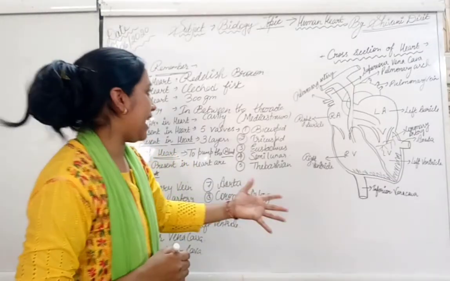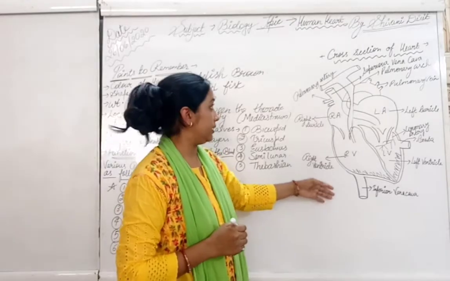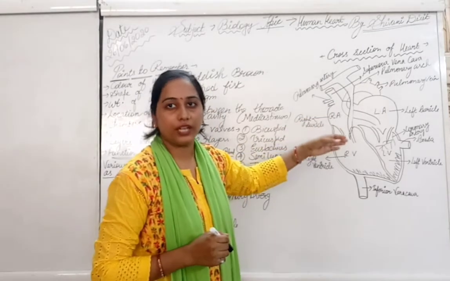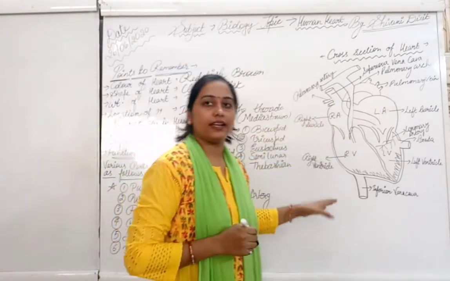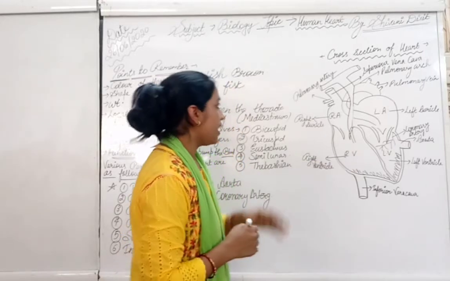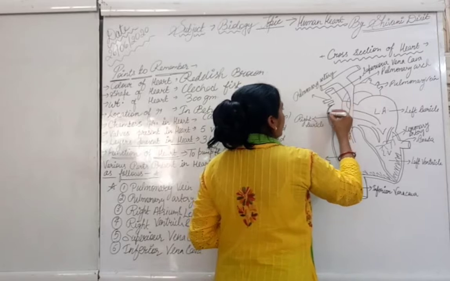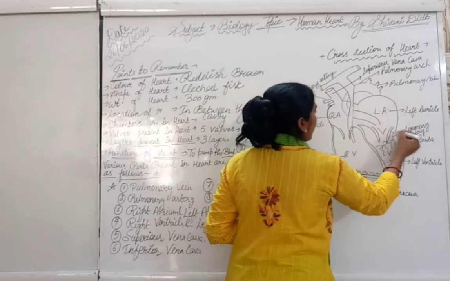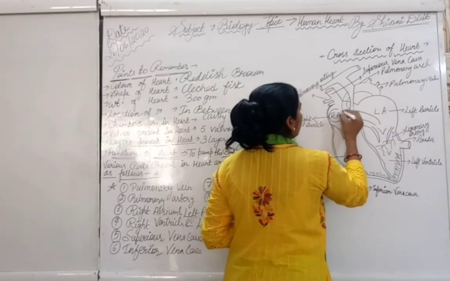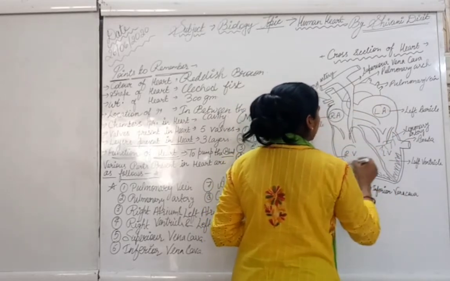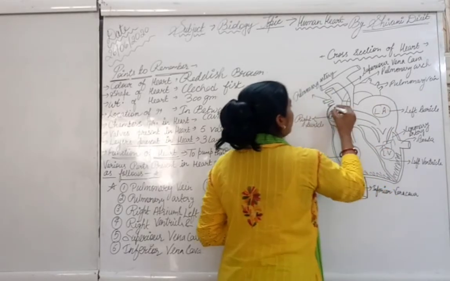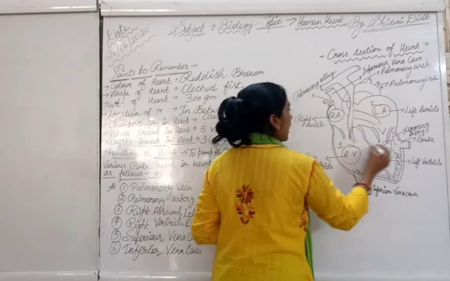So I have already drawn the diagram of the heart here. It is the cross section of the human heart. Let's understand its parts with function. First of all, we will observe the four chambers inside the heart: first, second, third and fourth.